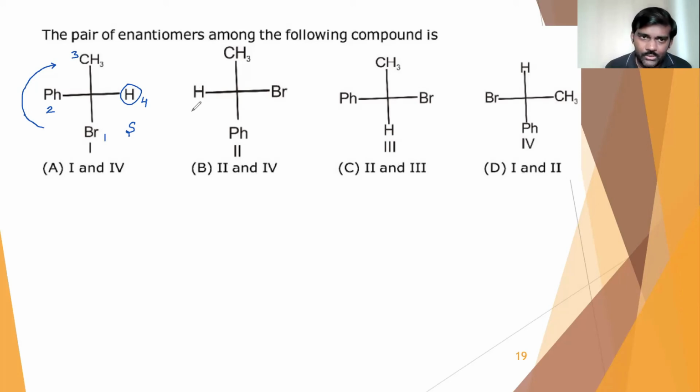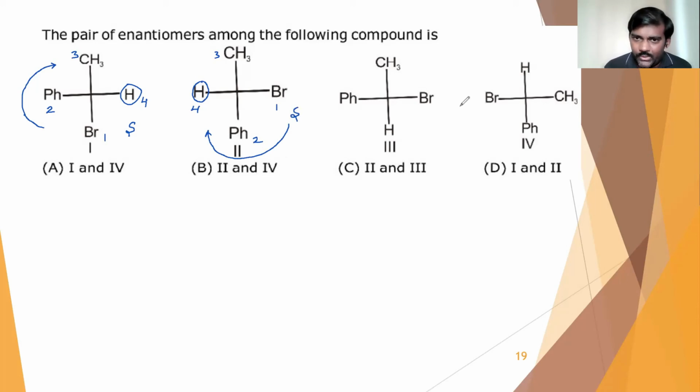Next, in the second compound, hydrogen is again on the horizontal axis, and you assign the priorities 1, 2, 3. Again I have 1, 2, 3 in clockwise only, so this is the S configuration only.